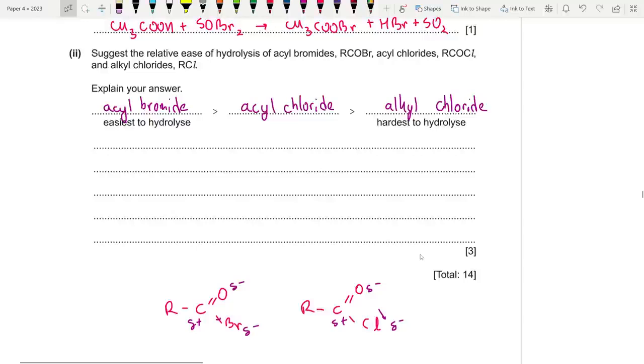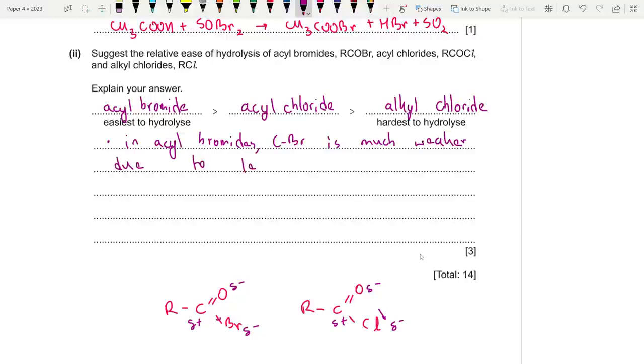Similarly, in acyl bromides, C-Br is much weaker, due to less orbital overlap, or due to Br having a larger atomic radius. Okay, so that is the point in favor of acyl bromide.